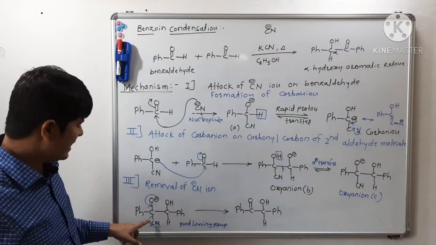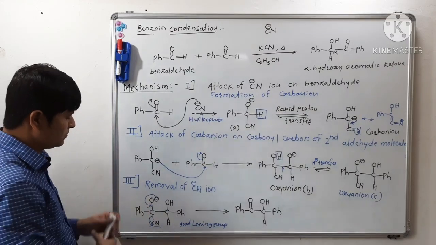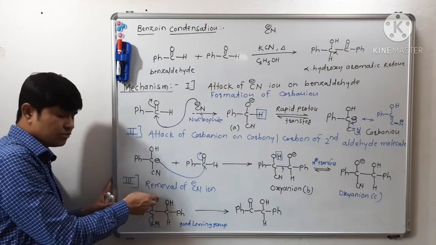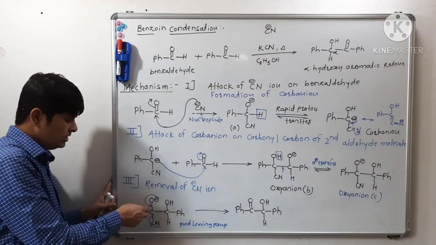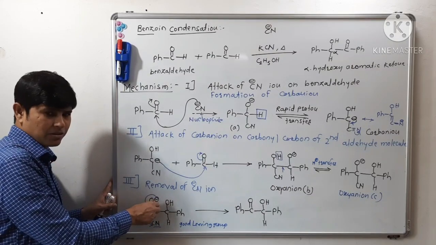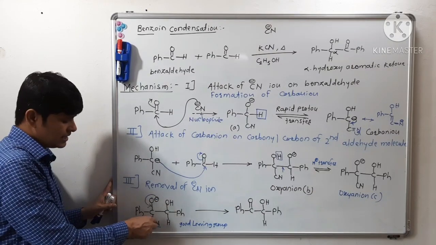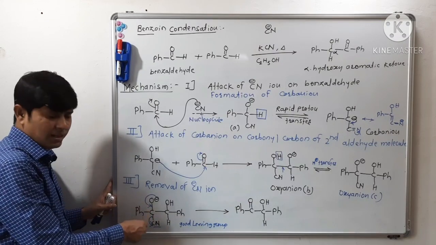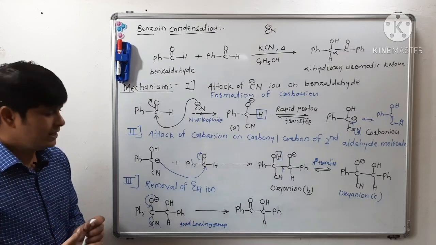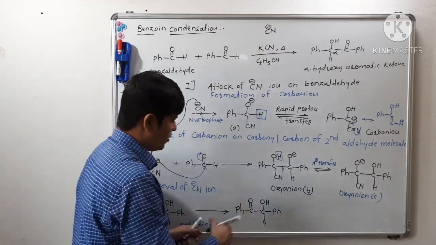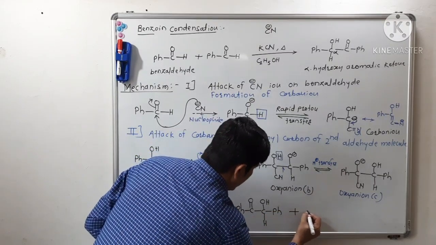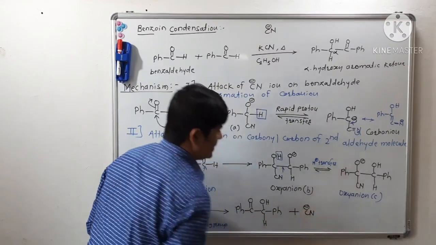So this cyanide ion will be removed through delocalization of the negative charge electron density of oxygen to form a carbon-oxygen pi bond, and thus this carbon-oxygen pi bond will form here. At the same time, the cyanide ion will leave the molecule with its bonding pair of electrons. So there will be a formation of alpha hydroxy aromatic ketone along with nitrile ion.